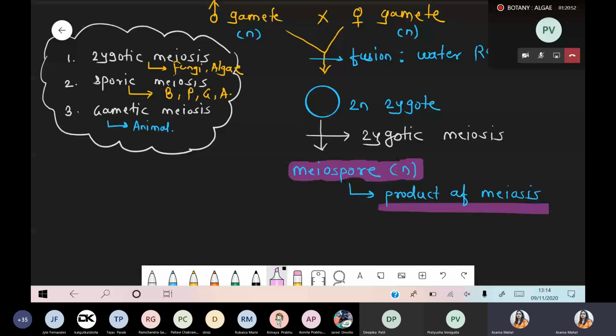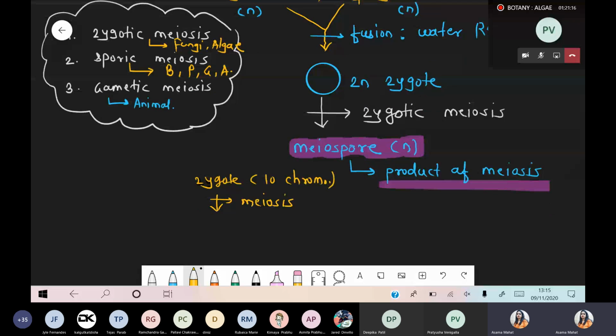Komal, spore is haploid in nature, it will have a half set, right? For example, inside this zygote, the chromosome number is 10. How many chromosomes? 10 chromosomes. Now once that zygote undergoes the reductional division, the meiosis process, zygotic meiosis, it forms the spore. Now this spore has how many chromosomes? Only 5 chromosomes, because after the meiosis process the chromosome number is reduced, it is divided into half.